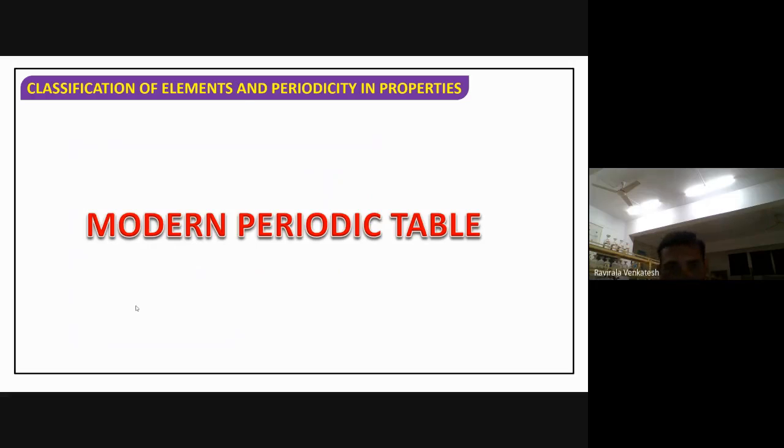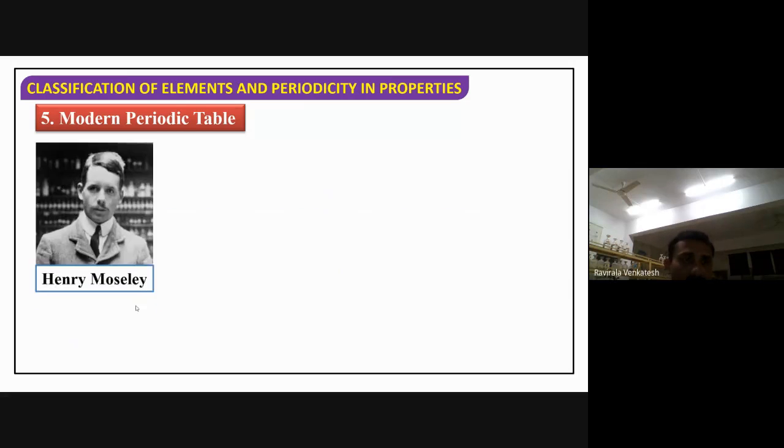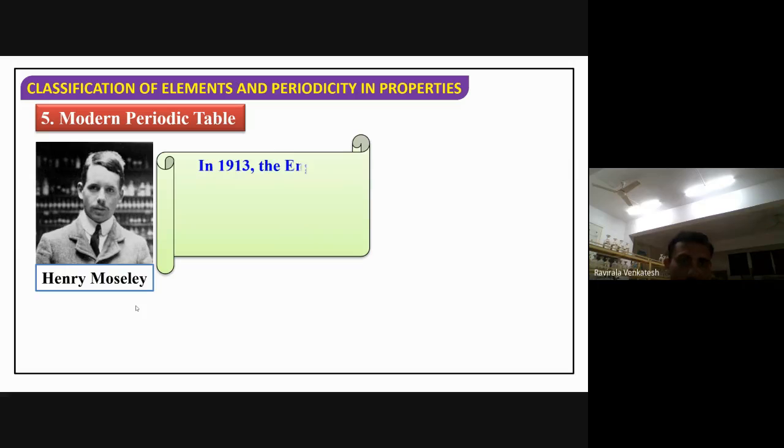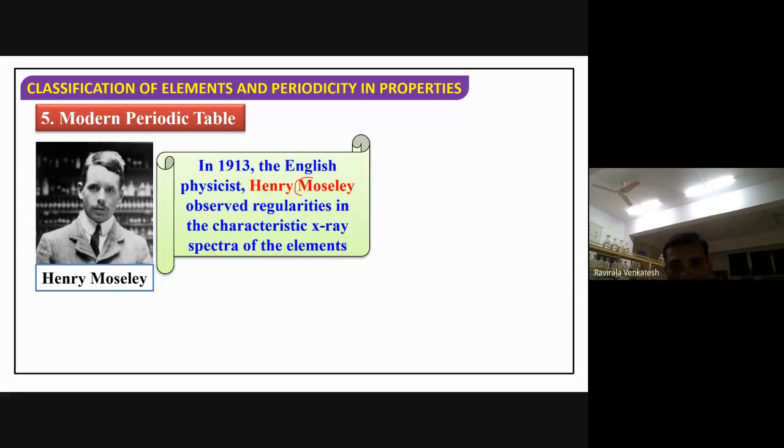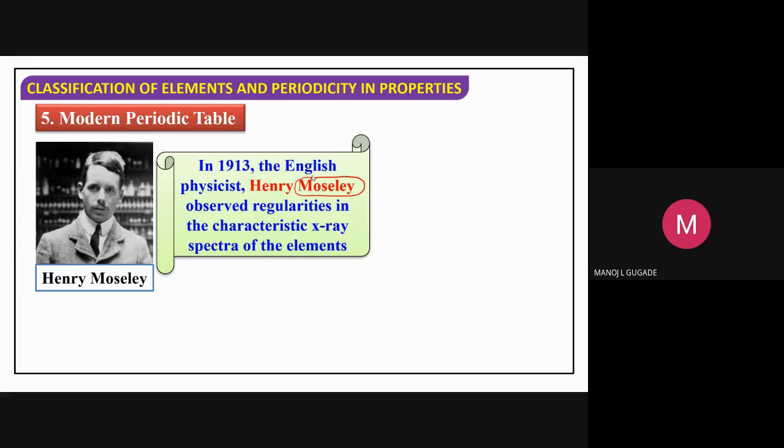So what is this modern periodic table? Let me see now. Who proposed this modern periodic table? Moseley. He proposed the table. So the first thing, who proposed it, is Moseley. Now on which basis did he classify the elements? What is the basic point to classify the elements? Anybody? Which point has he taken to classify the elements? Atomic mass.